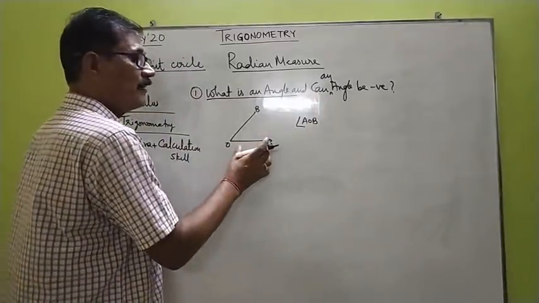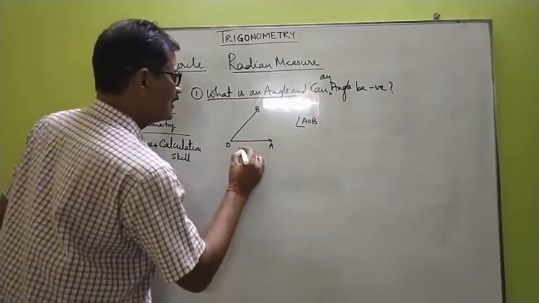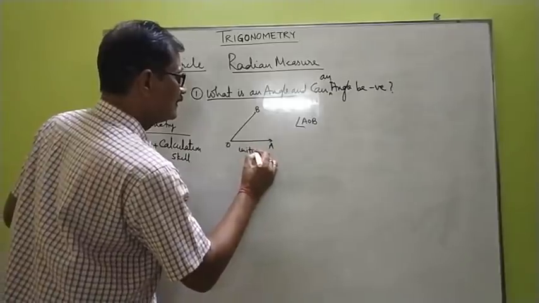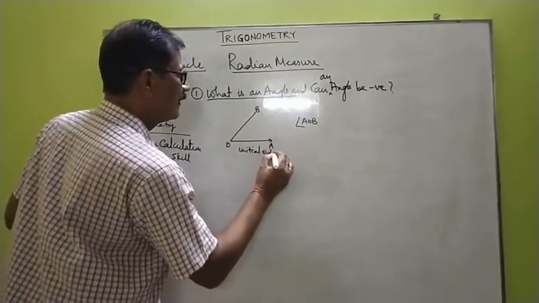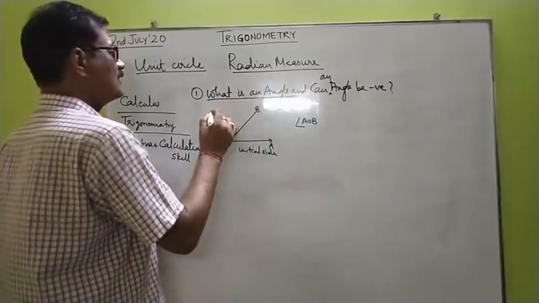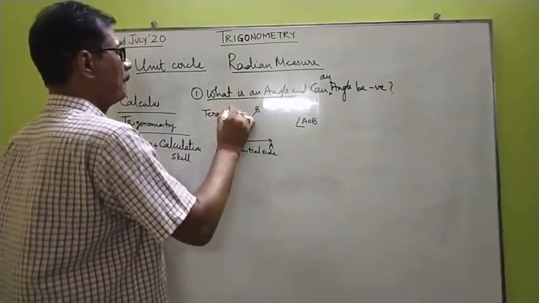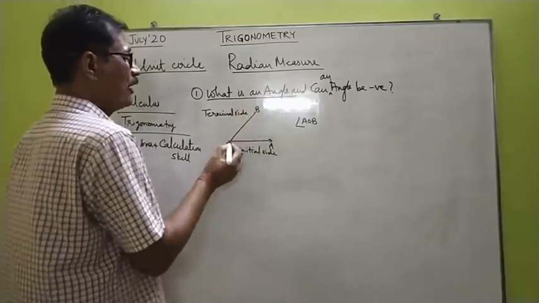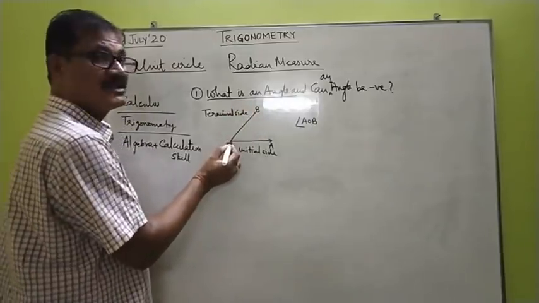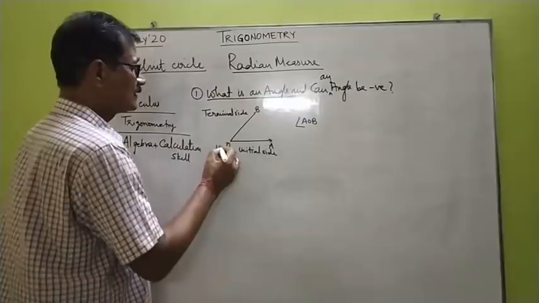Where OA, the initial position, is known as the initial side of the angle, whereas the final position OB is called the terminal side of the angle. And the point O about which the ray rotates is called its vertex.